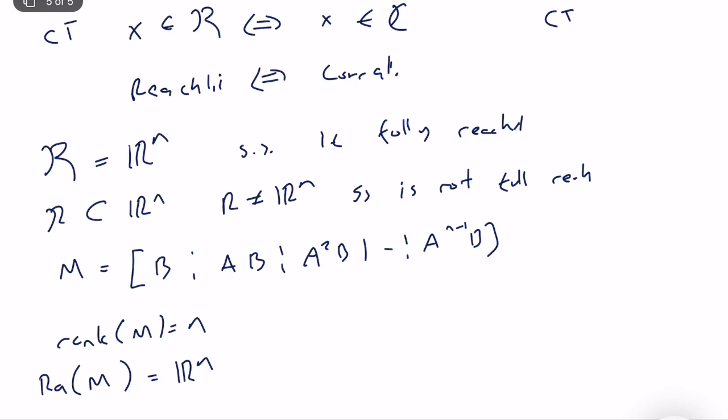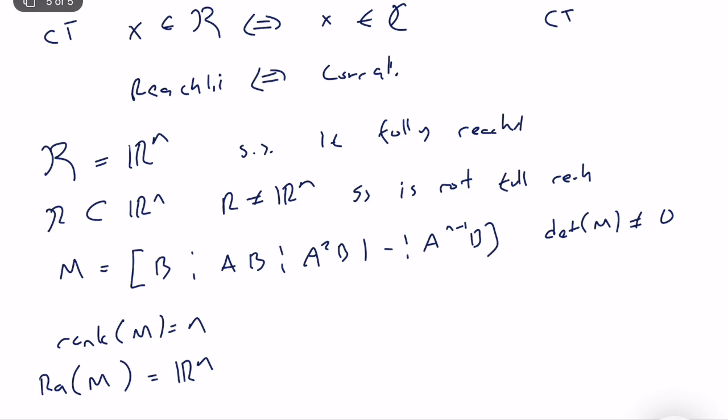So what is rank? You should remember from your linear algebra courses, but let me remind you. If this is a square matrix, for example 4 by 4 or 5 by 5, this is technically equivalent to looking at the determinant of M. If the determinant of M is not equal to 0, it's a non-singular matrix, the rank is equal to n, and it's fully reachable. But if this is a multi-input system, for example we have two inputs and for example 10 states, this won't be a square matrix, it will be a fat matrix.